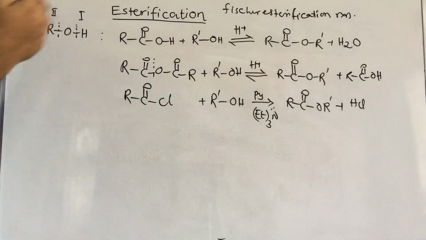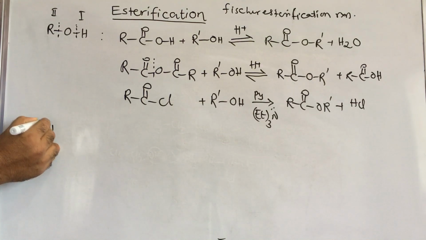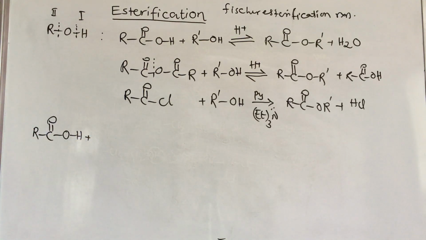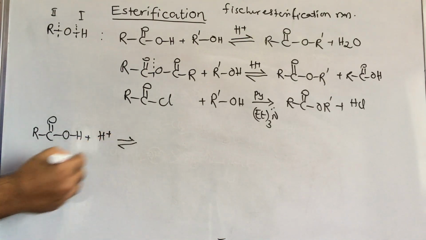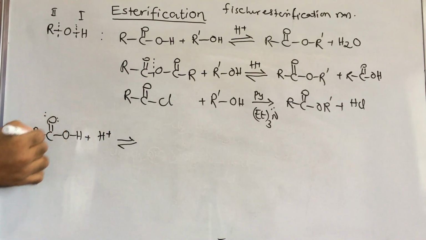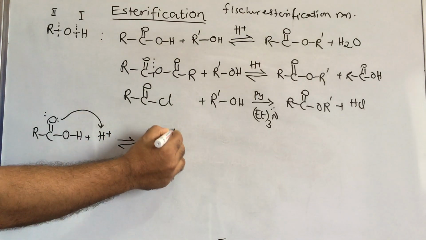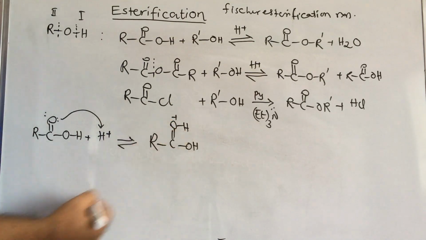So I will write the generalized mechanism with this carboxylic acid RC double bond OH. This carboxylic acid in acidic medium takes H plus on the lone pair of oxygen and forms RC double bond OH positive charge OH.